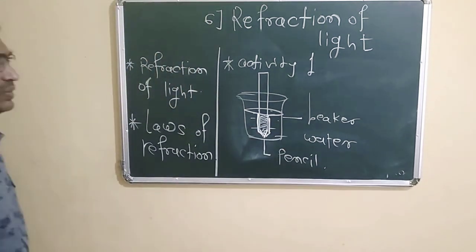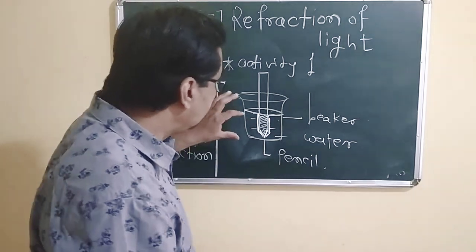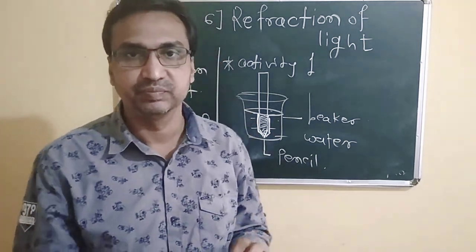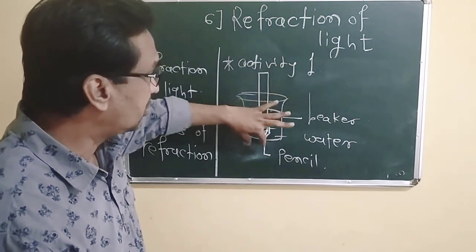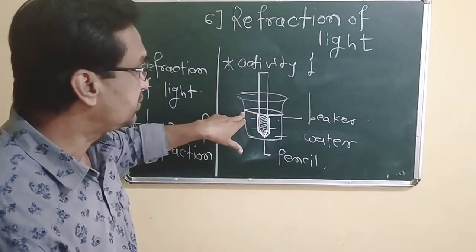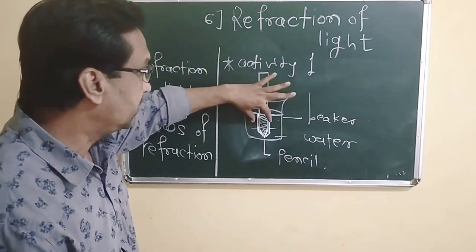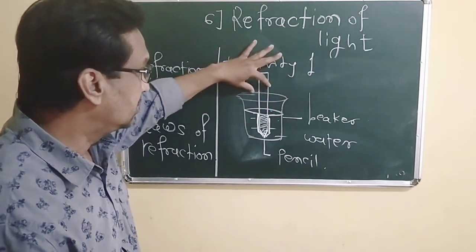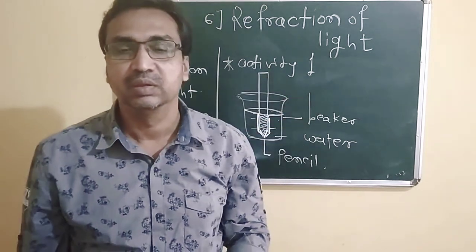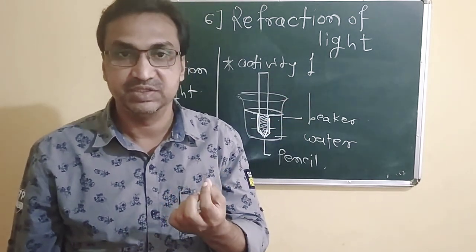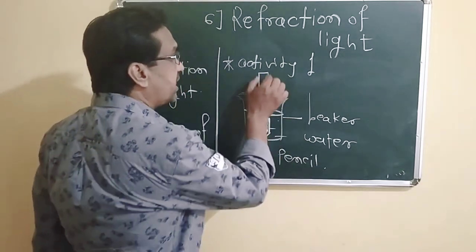What you have to see is that the pencil is inserted in water, the beaker is filled with water, and the part of the pencil which is inserted in water appears thicker.